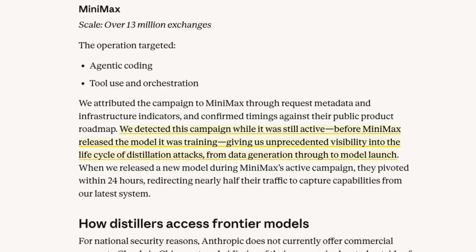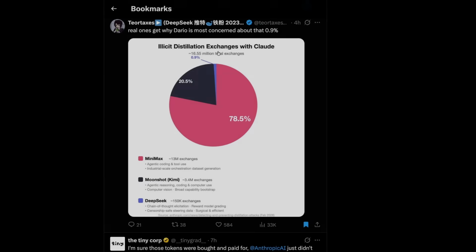But certainly if it is true, it could be one of the things that partially explains why the Minimax models and the Kimi models have gotten a lot better for coding uses recently. So there are a number of interesting tweets that have been put up that I want to cover because I think they make some really good points.